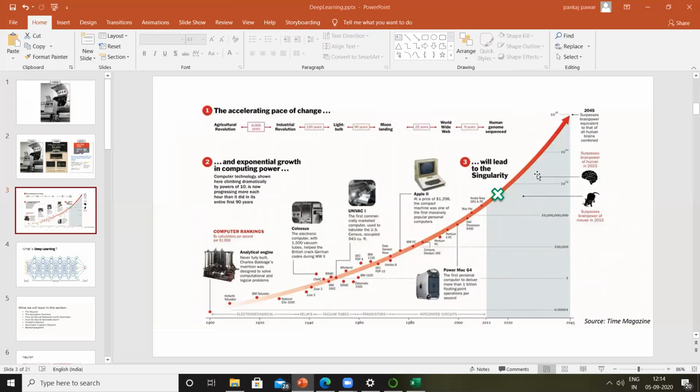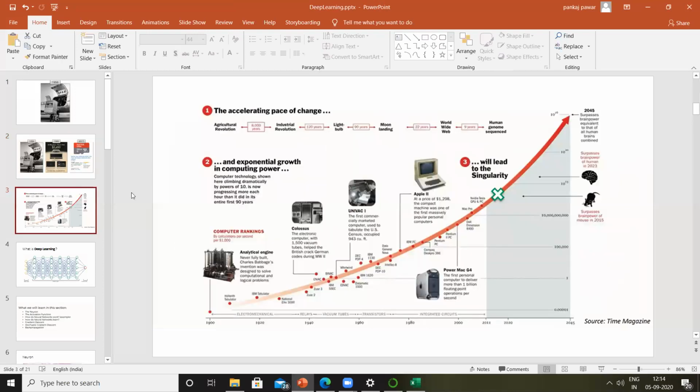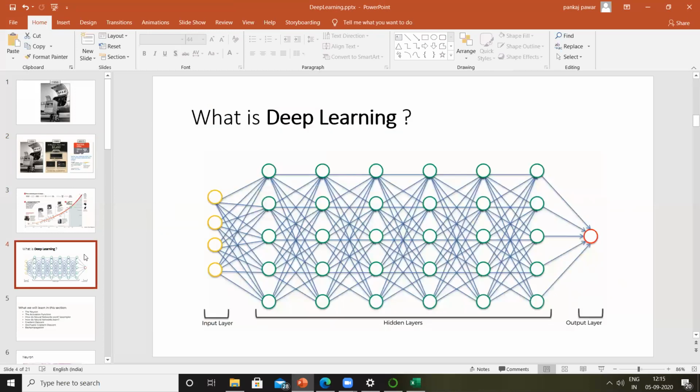In fact, you can rent a supercomputer for an hour, for 2 hours, and so on. You might have heard about hardware on demand, software on demand. So you can rent a supercomputer to do your task, and once the task is complete, you can let that computer go. So as time has progressed, because of these two things, especially the computing power and the hard drive capacity, the implementation of artificial neural network has actually become possible.